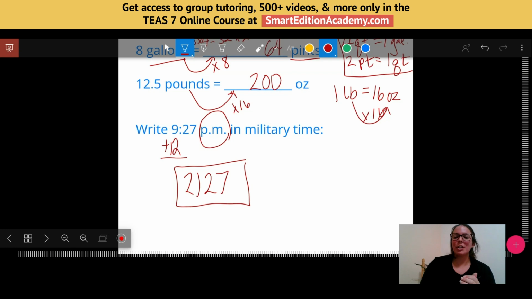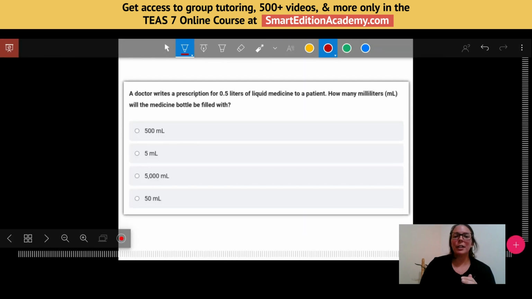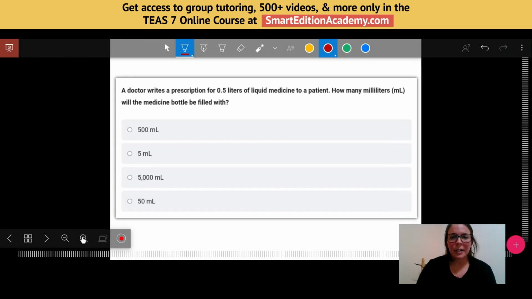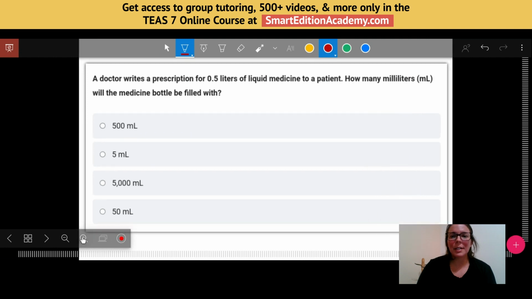Cool. So we got some conversions, and I do have here one example of a word problem that you may see. A doctor writes a prescription for 0.5 liters of liquid medicine to a patient. How many milliliters will the medicine bottle be filled with?